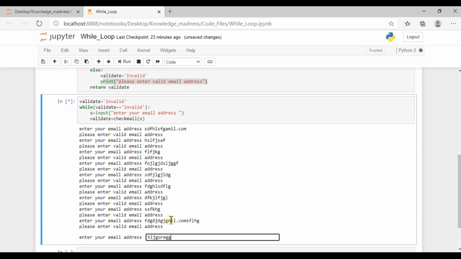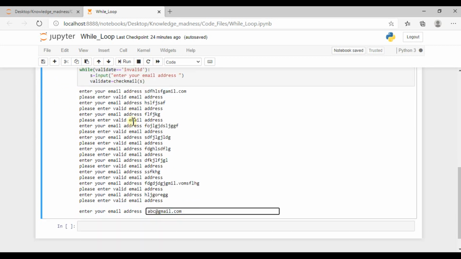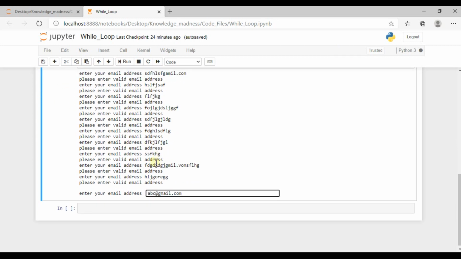But as soon as I enter abc@gmail.com, it will come out of this while loop, because this condition is met. Okay, thank you, your email address is valid.